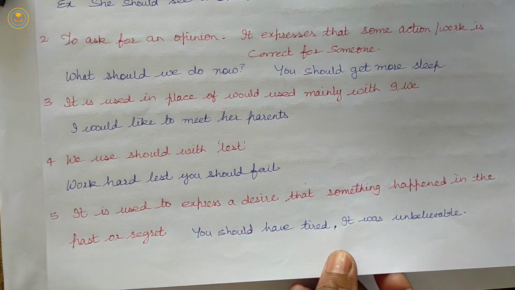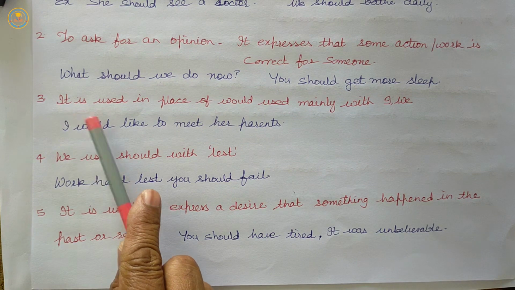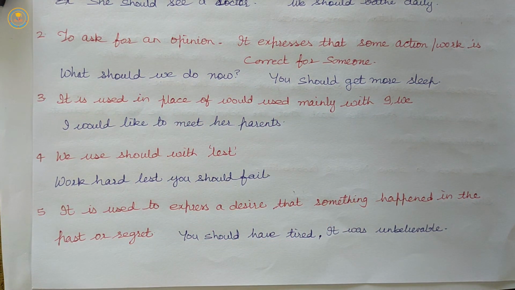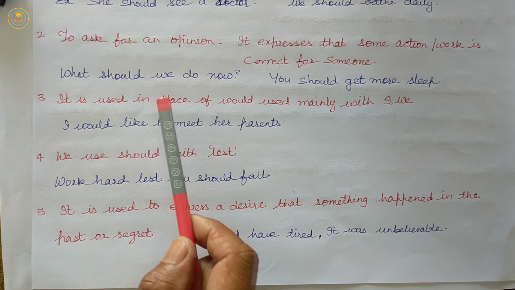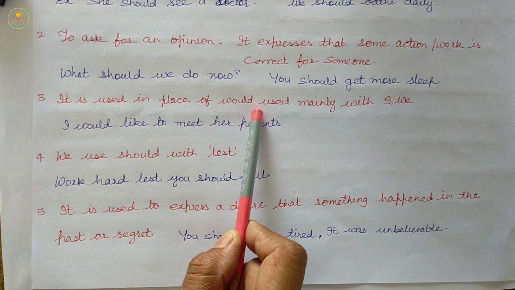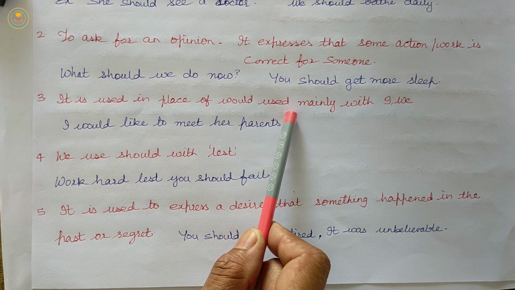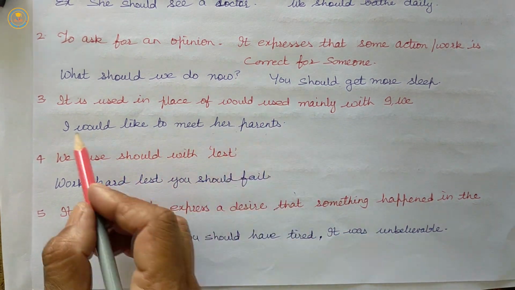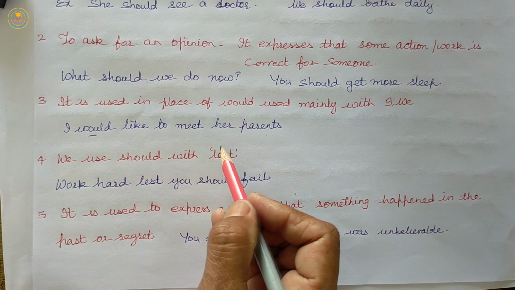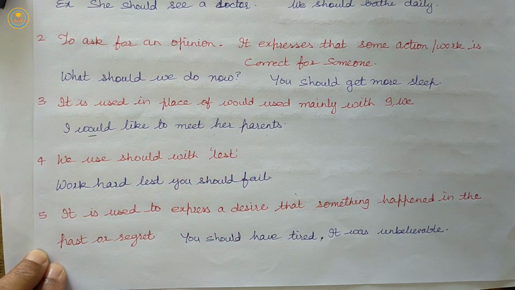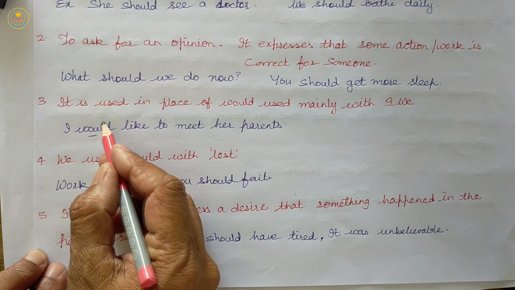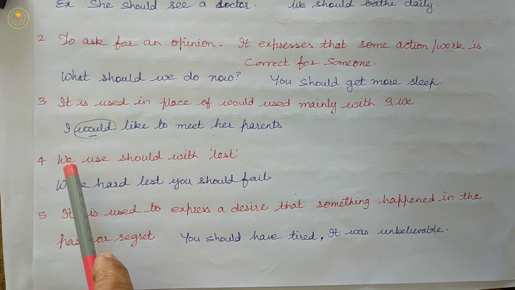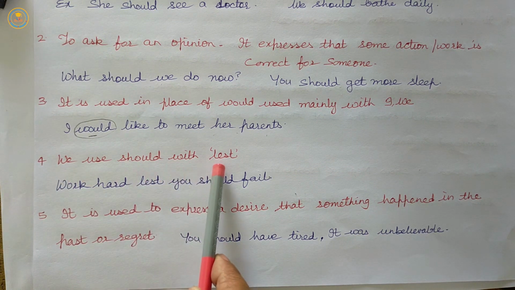Next use. It is used in place of would, used mainly with I or we. I would like to meet her parents. I should like to meet her parents. So, we can use it in place of would also. We use should with lest.